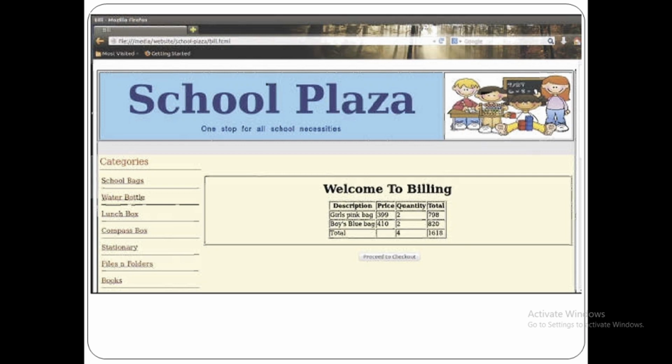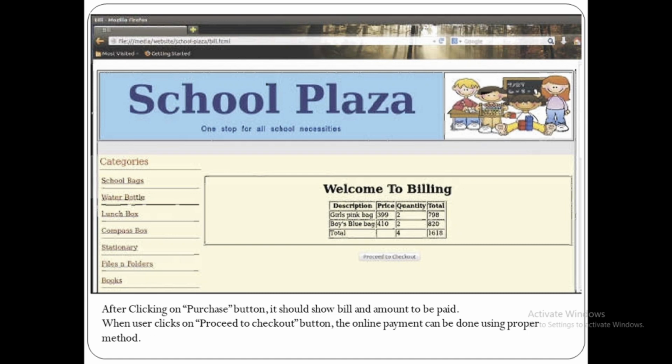So this way we can create an e-commerce website. We will just display all this information and the bill. So after clicking on the purchase button, it should show the bill and the amount to be paid. When the user clicks on the proceed to checkout button, the online payment can be done using a proper method, but that is out of syllabus here.